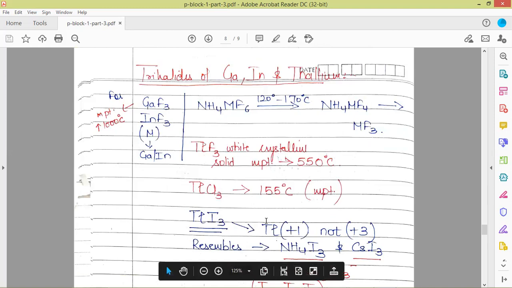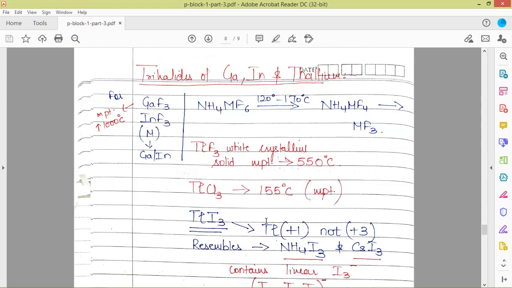and all the halides of boron exist as monomers due to the small size of boron. Next we have trihalides of gallium, indium, and thallium. So these trihalides have very high melting points. These trihalides are prepared from the corresponding compound, that's ammonium MF6. This is heated to 120 to 170 degrees Celsius, we get ammonium MF4, and then these are converted to MF3, where M represents gallium and indium.